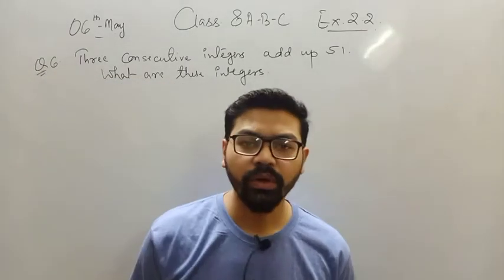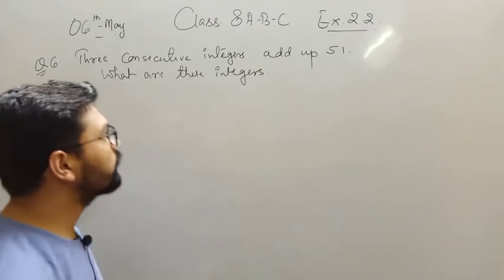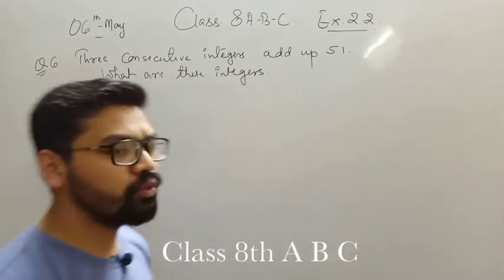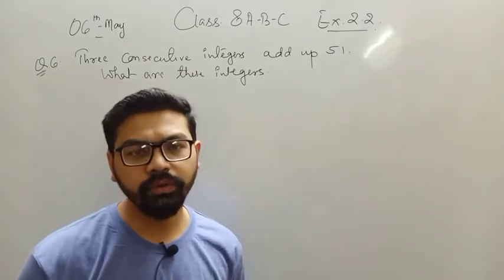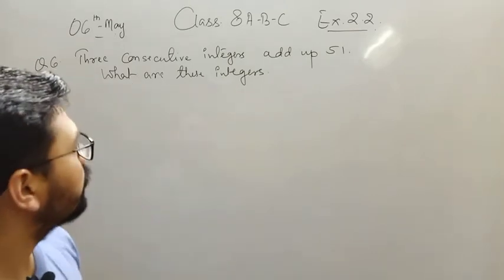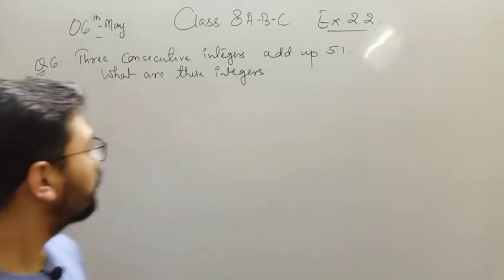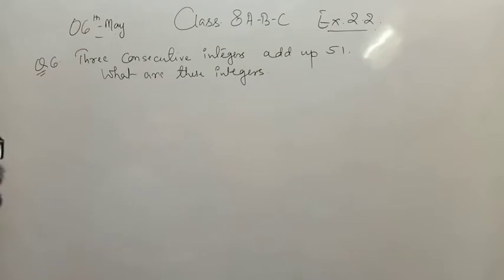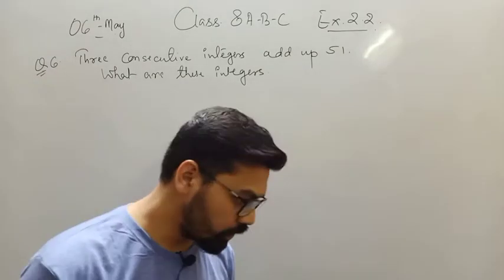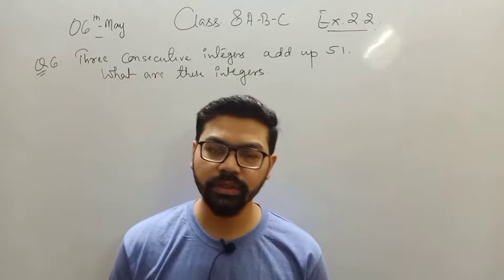Good morning, students. Today we are going to cover some more questions of exercise 2.2, linear equation in one variable. The question is: three consecutive integers add up to 51. What are these integers? I'll explain what consecutive integers are.